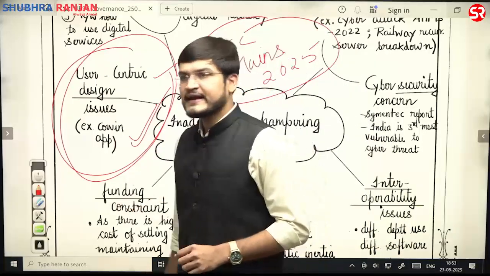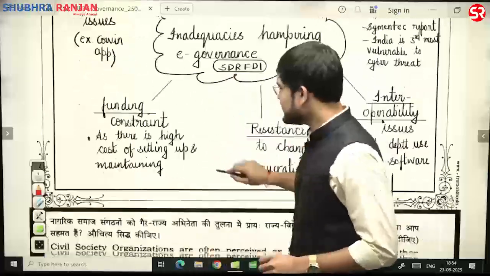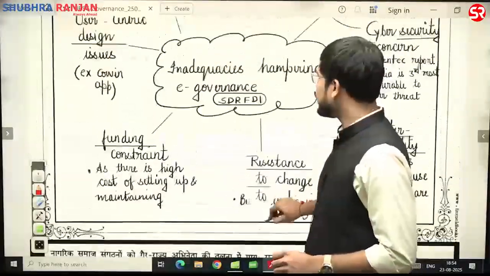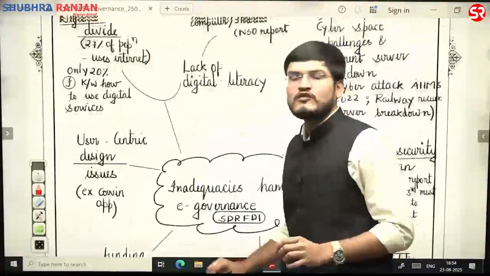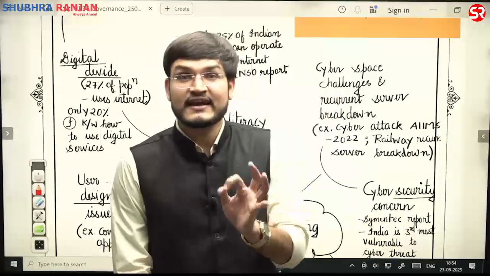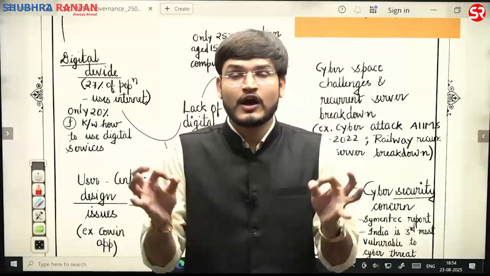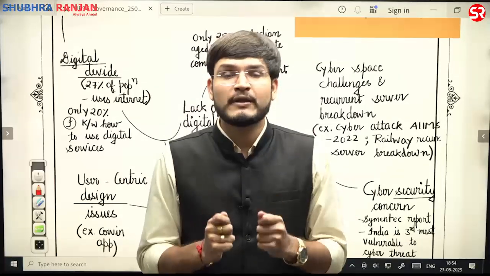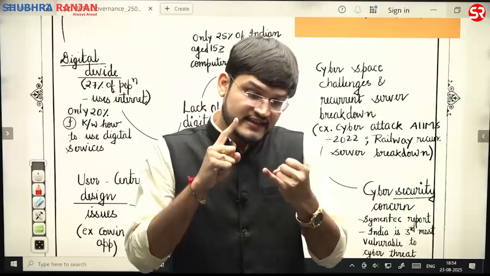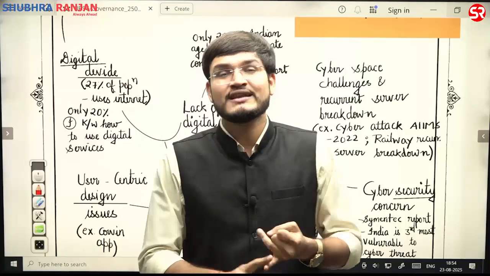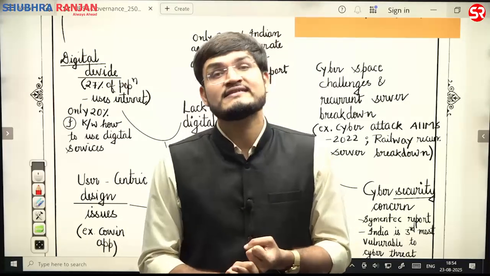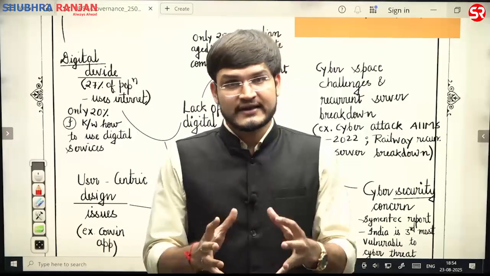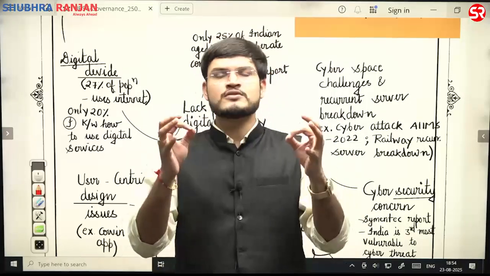That is clearly indicating that user-centric design issues are being there, and thereby provide the conclusion in terms of that, that is Second ARC. Second ARC says that building a congenial environment is a sine qua non for the successful implementation of e-governance, and thereby keep it simple and small model, and also national e-governance enterprise architecture. That is how you will be making your introduction, body, conclusion.